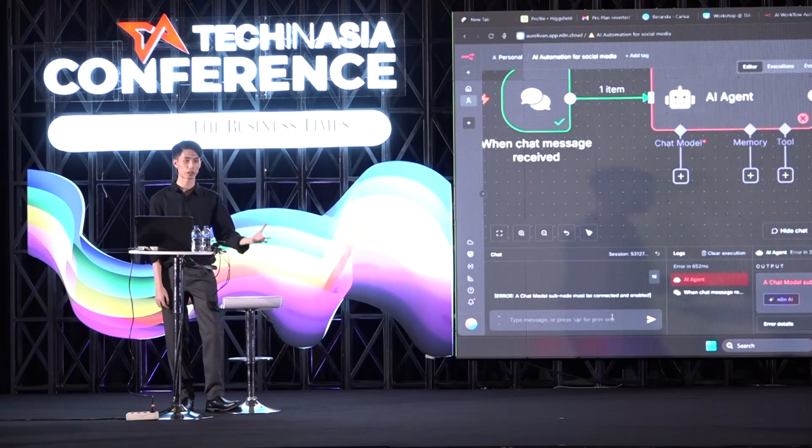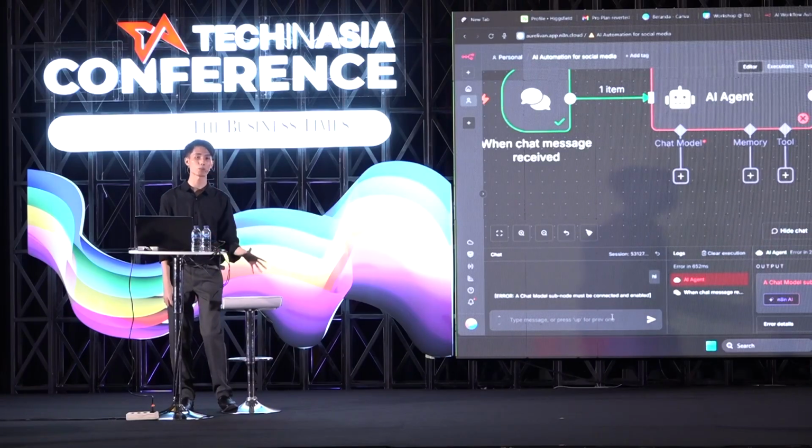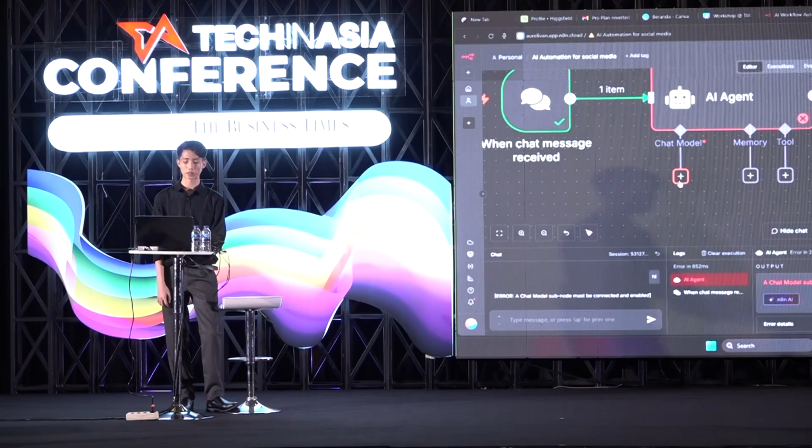Because you haven't set up your AI model. So we can just click here and select your favorite AI model. So today I will use Gemini. I think you can also use another model based on your preferences. But today I will use Gemini.